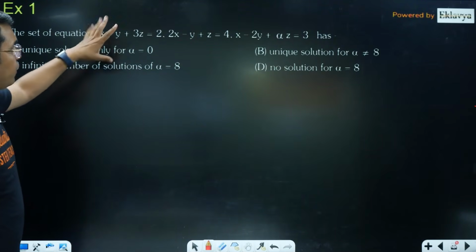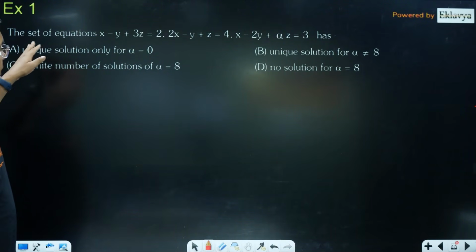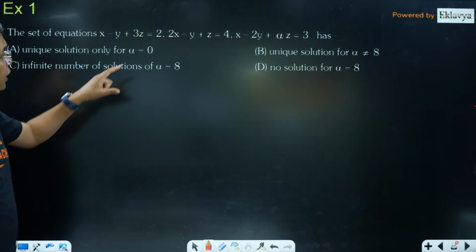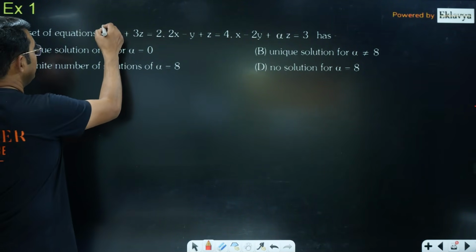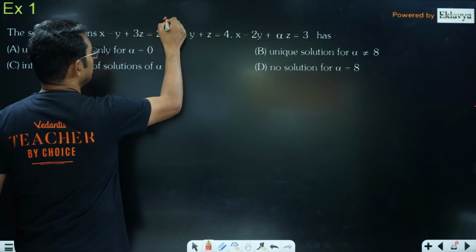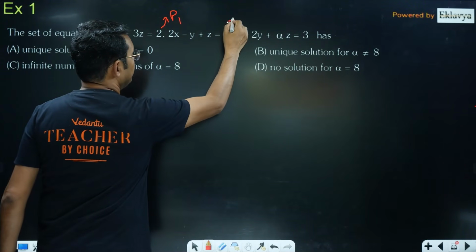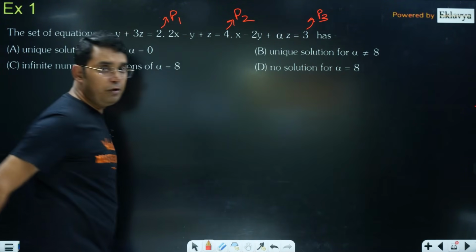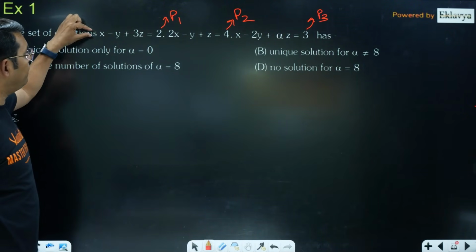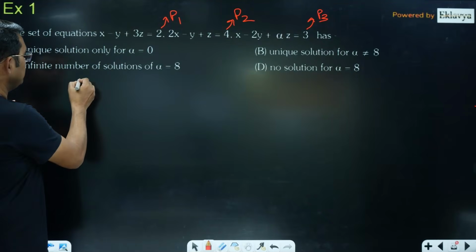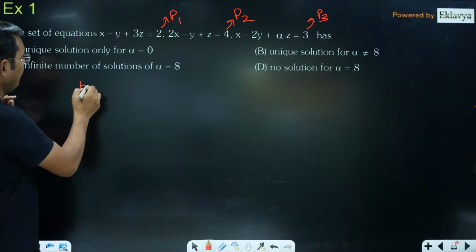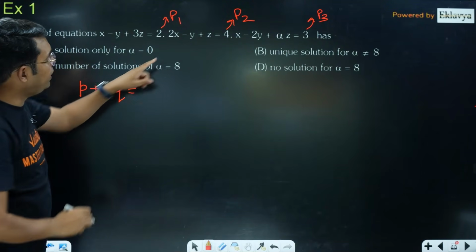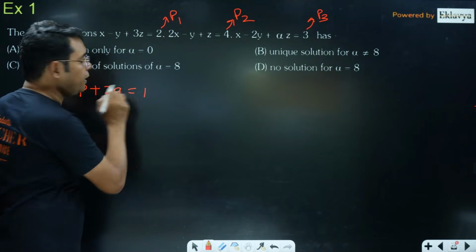We are given a set of equations and we have to find whether unique solution, infinite solution or no solution. So here you can see this is my one equation. Let me call this plane P1, this plane P2 and this is plane P3. Now if I create these equations with the help of the coefficient of x, so this P will be multiplied with 1, here Q will be multiplied with 2 and that should be equal to the third equation 1 only.